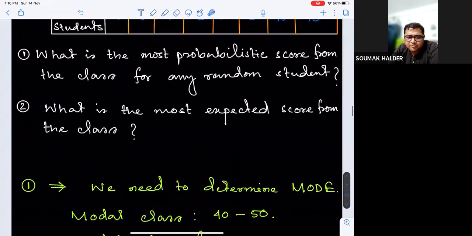So we can identify the modal class 40 to 50. Is the transformation of language clear? Because once you identify the first question is asking you the mode, after that we know the strategy for how to decide the mode. So is this verbal representation clear to each and every one of you? That the first question was about mode, or is anyone still having any concern?